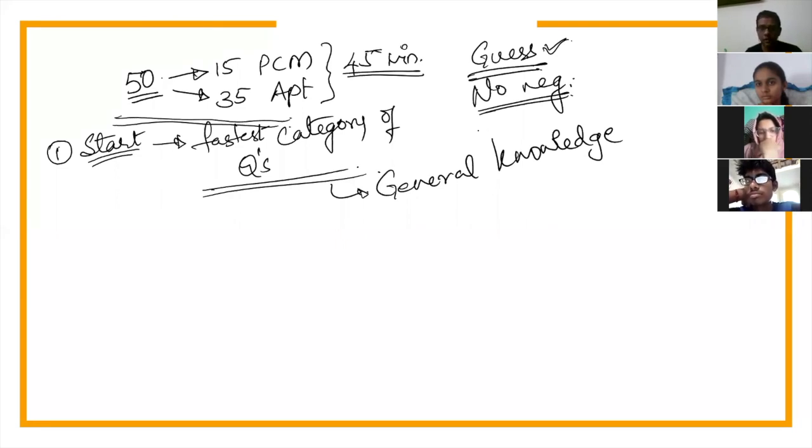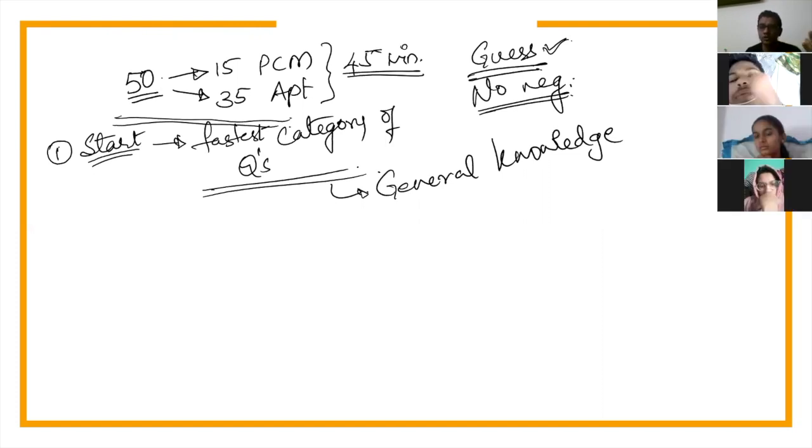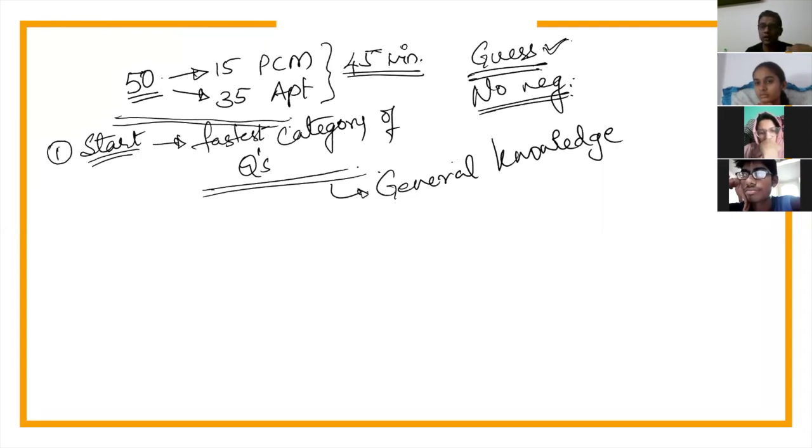Why? Because either I know the answer or I do not know the answer. Unlike math, unlike physics, unlike chemistry, unlike English, I do not have to go back to my old schools, figure out what I have learned over the period of time and try to see whether I can implement that knowledge onto the given question. General knowledge is very straightforward. Who's the governor of RBI? Either you know or you do not know.